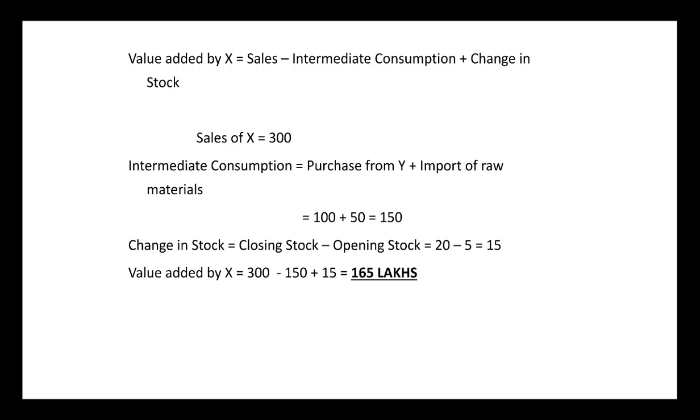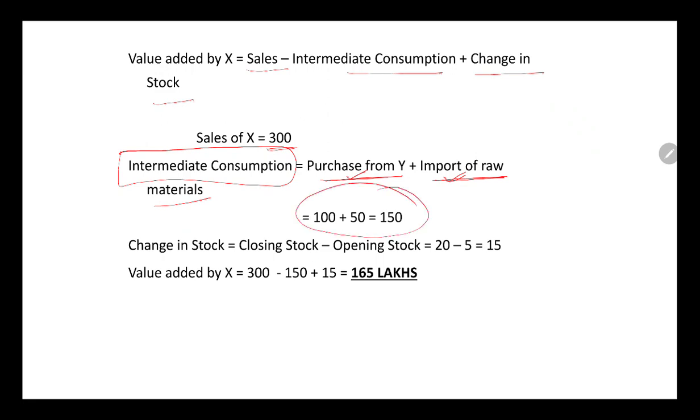Now, what is sales, 300, minus your IC, plus your change in stock? Whatever purchases we have taken from Y and whatever raw materials we have imported, had only the word IC been there, then we would not be taking these two into account. But since IC is not mentioned and we have been given purchases and imports, we will be considering the import also. Change in stock, as I discussed earlier, is this. So ultimately this is your sales minus your IC plus your change in stock. It gives you 165 lakhs.